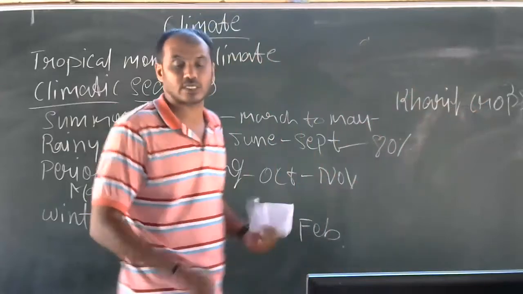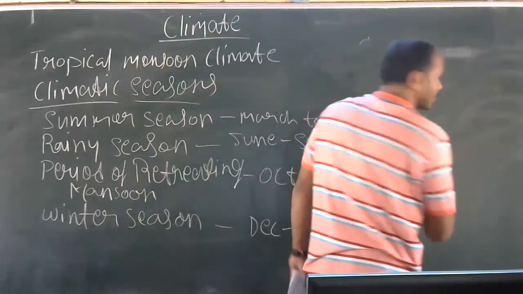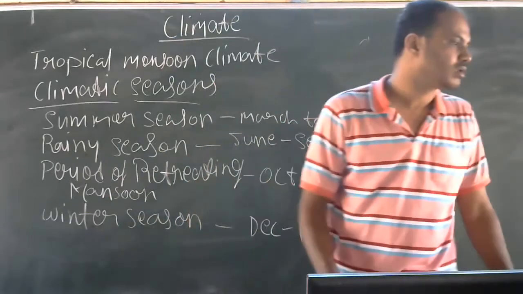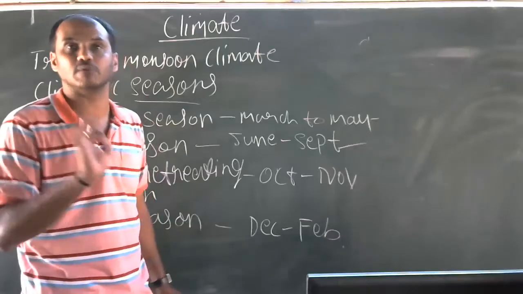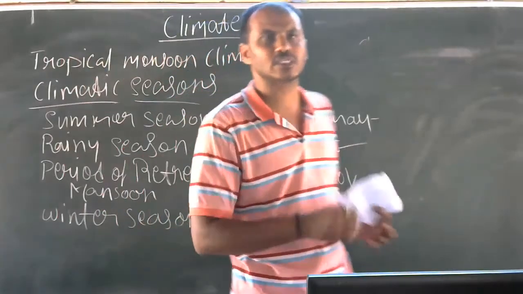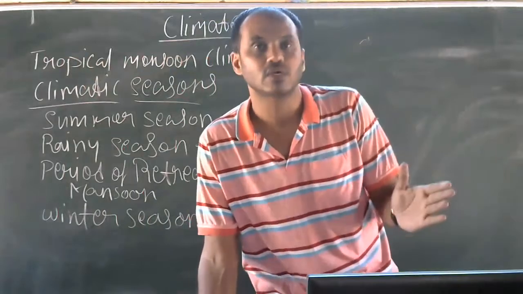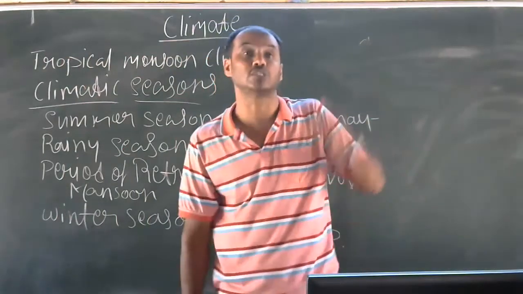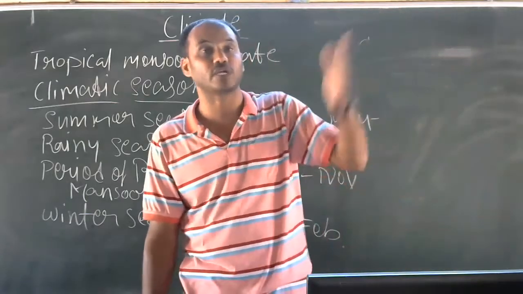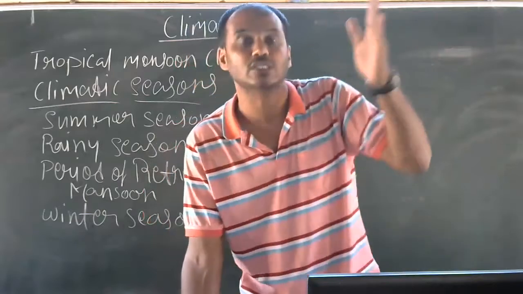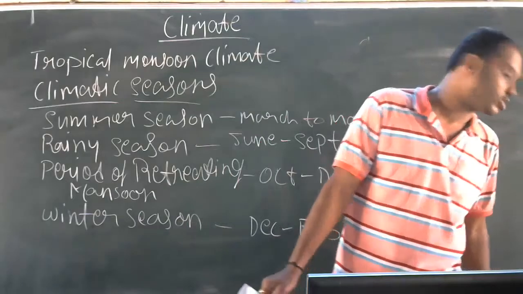So next we will move towards the period of retreating monsoon. This is a new concept which comes to you. The period of retreating monsoon is also called the northeast monsoon season, while the rainy season is called the southwest monsoon season.